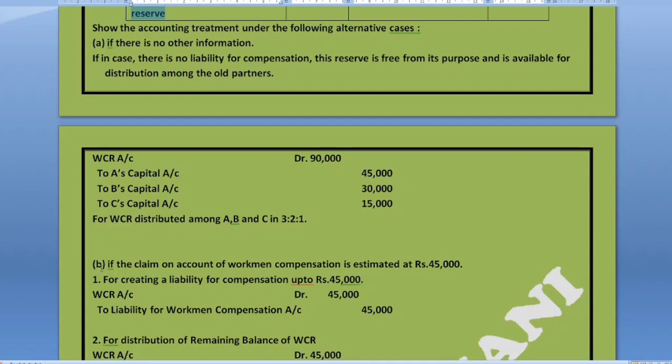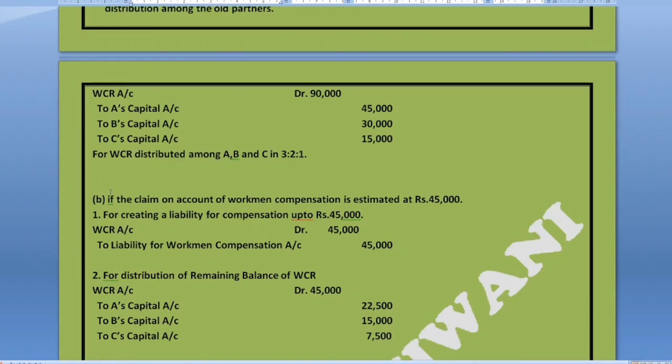Now let us assume another condition. Suppose the additional information says that the claim on account of workman compensation is estimated at 45,000. In such circumstances, we have to provide a liability of 45,000.